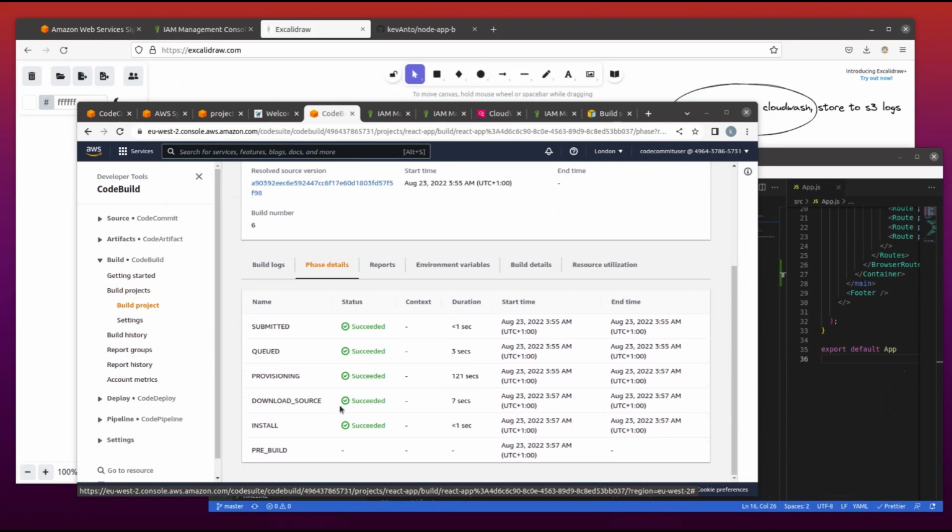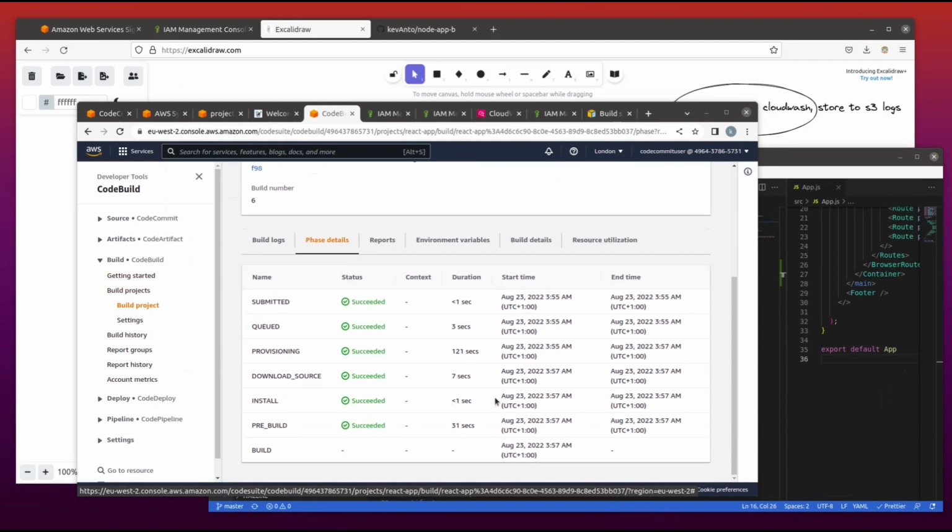Okay, after some time you will see that the build will go successfully. The download source stage will go through with no problem. So, conclusion: once everything is set correctly, once everything is done properly, we have our environment working correctly.